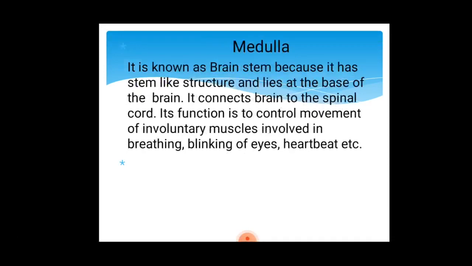Now moving on to the medulla, which is known as the brain stem. Why is it known as the brain stem? Because it has a stem-like structure, like the stem of a plant, and it lies at the base of the brain, and it connects the brain to the spinal cord. Its major function is to control movement of involuntary muscles. What are involuntary muscles? Muscles that are not under our control. We cannot breathe according to our need, we cannot blink our eyes as we wish, we cannot control our heartbeat even. That is why these are known as involuntary muscles. So voluntary muscles are controlled by the cerebellum. Likewise, involuntary muscles are controlled by the medulla oblongata.